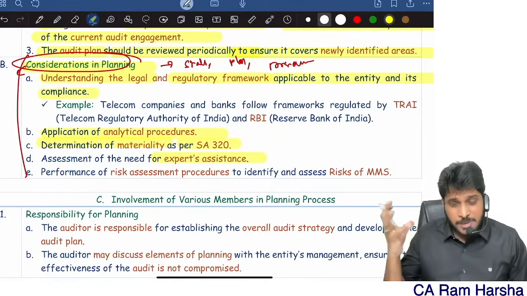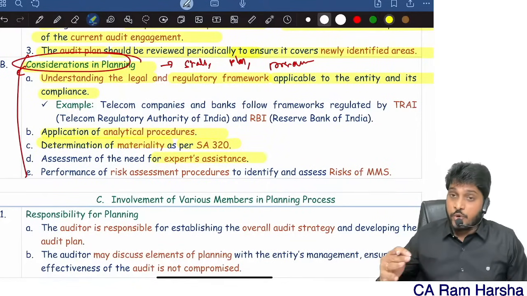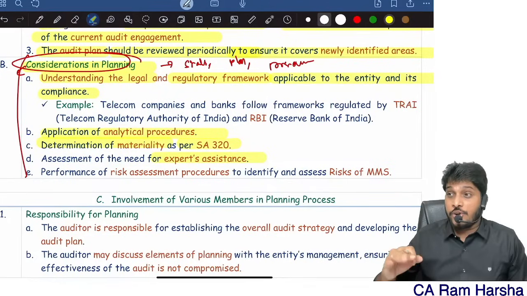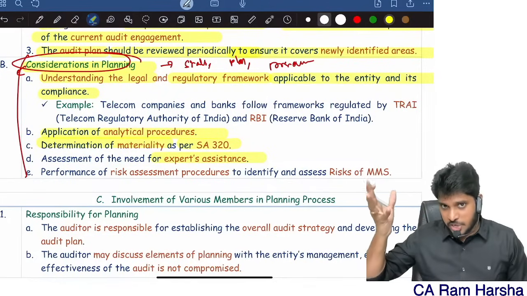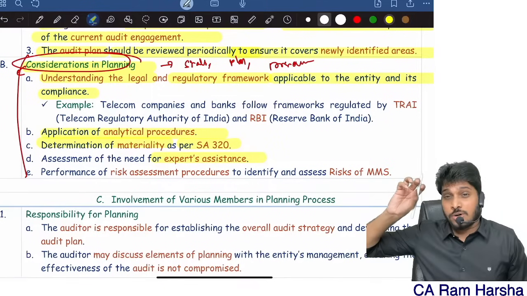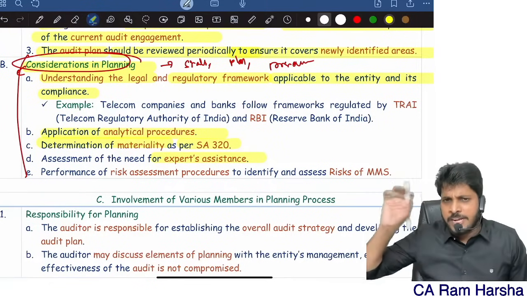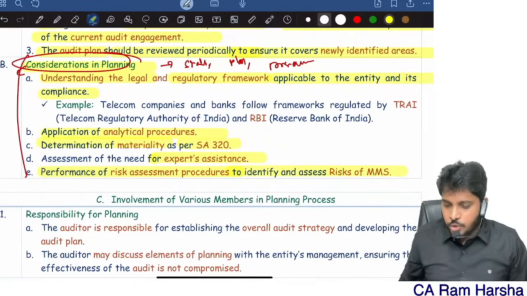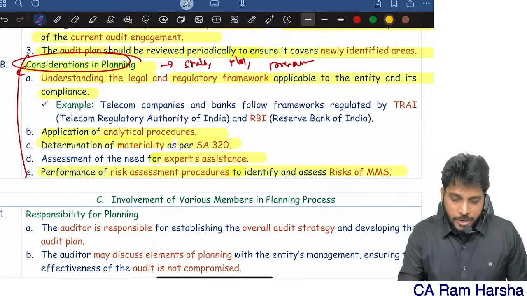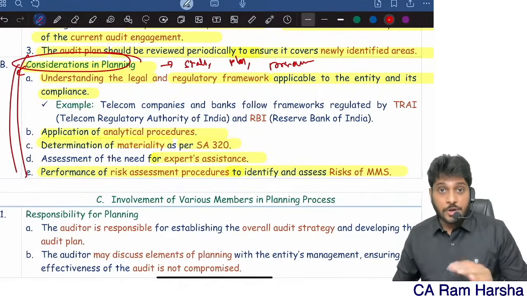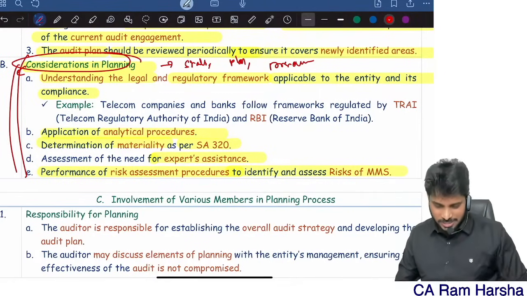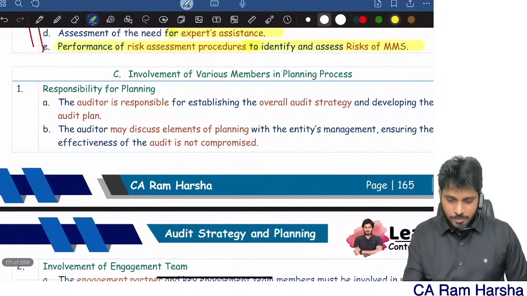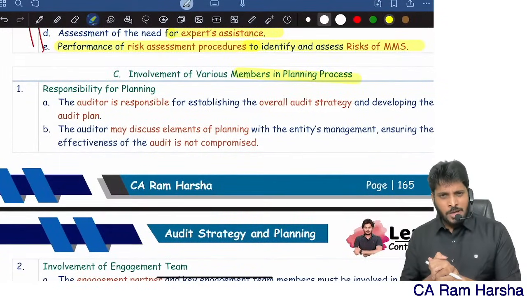See whether any expert assistance is required or not, especially when we are doing the audit of insurance companies, electricity companies, or some oil companies, where we generally take the help of experts. Perform risk assessment to identify risk. So these are all the things that you need to consider when you're planning an audit of financial statements.